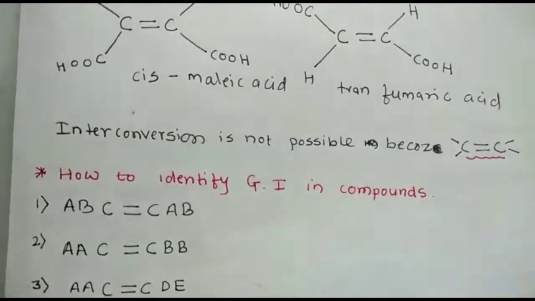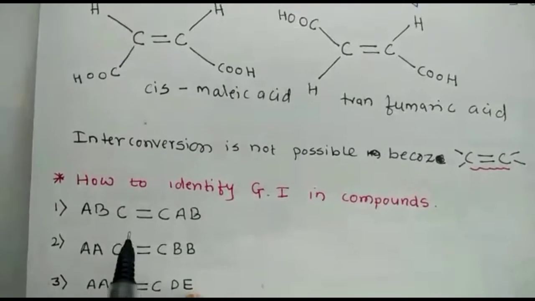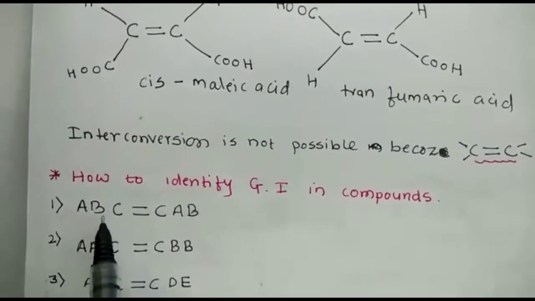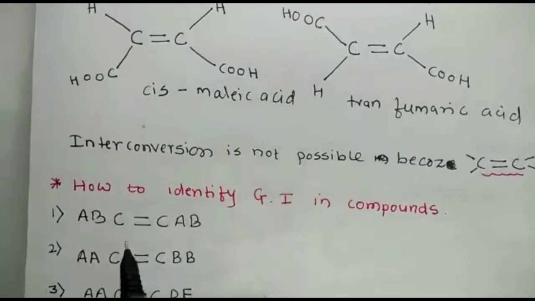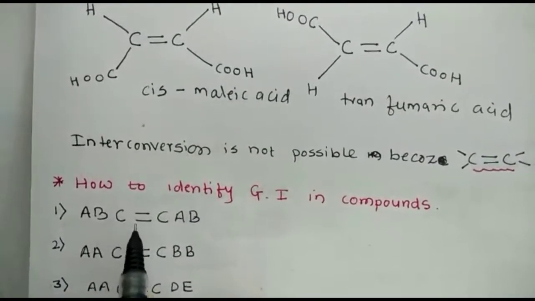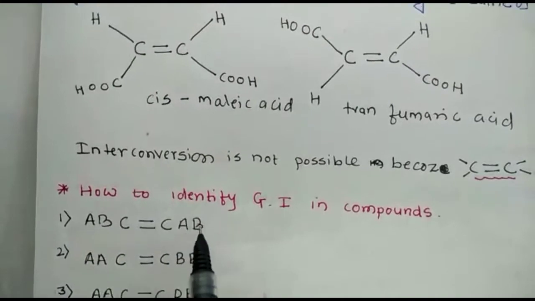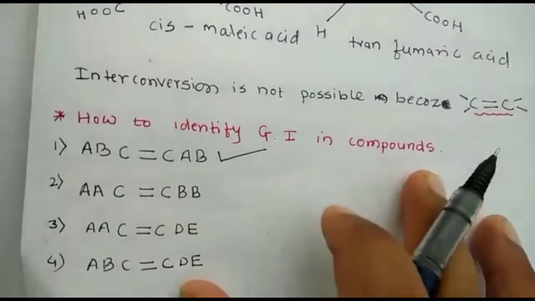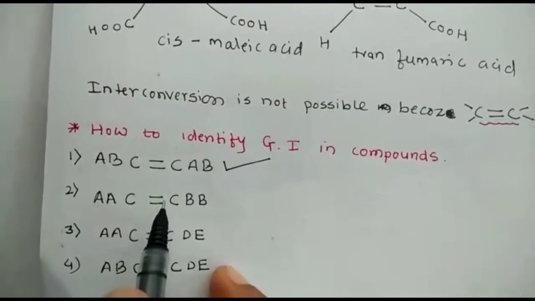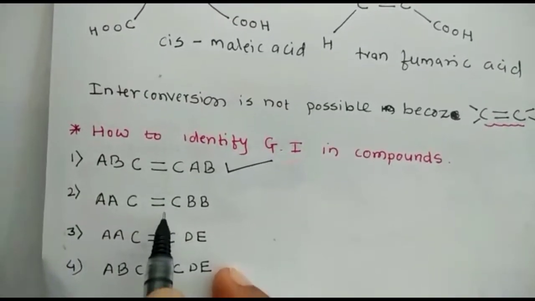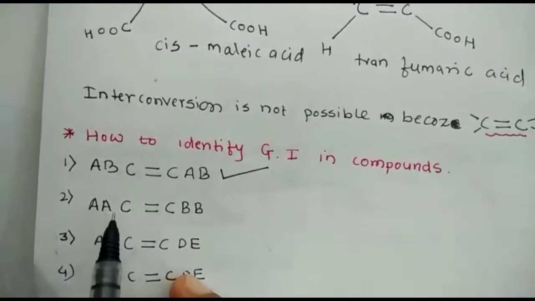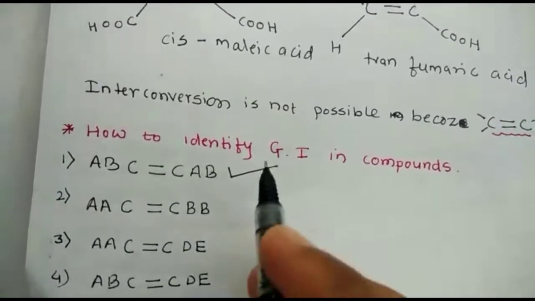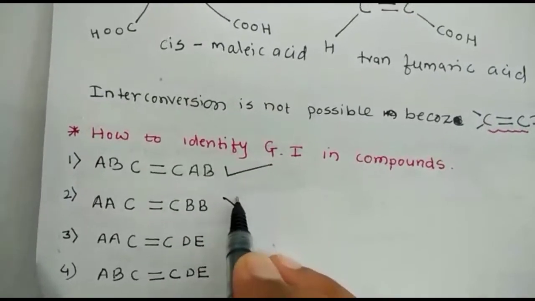The first condition is that there should be a carbon-carbon double bond, and the atoms attached to the carbon must be different. A compound of type A=B with different atoms on each carbon will show geometrical isomerism. Now the second structure: there is a carbon-carbon double bond, but the atoms attached to the carbon are similar, so it will not show geometrical isomerism, remember.